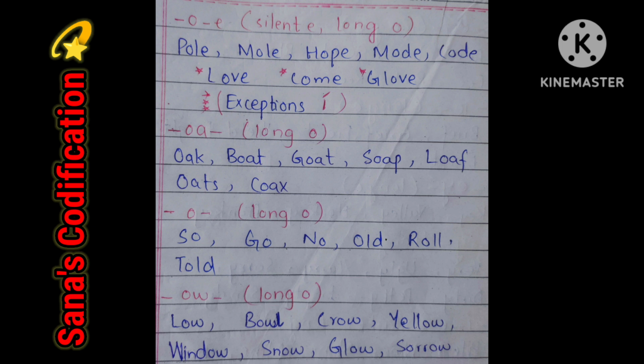Moving towards O and A, they give the sound of long O. Oak, boat, goat, soap, loaf, oats, coats. And when O comes alone, it gives the sound of long O, like so, go, no, old, roll, told. And then moving towards O W, it also gives the sound of long O, like low, bow, crow, yellow, window, snow, glow, sorrow.